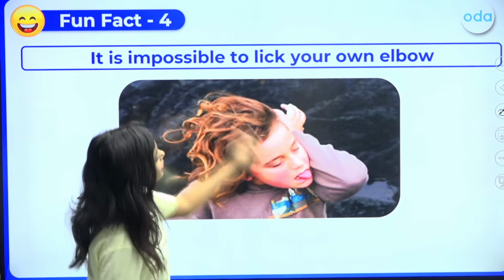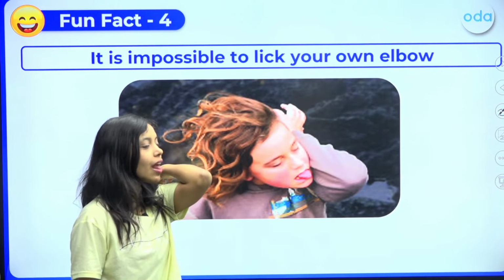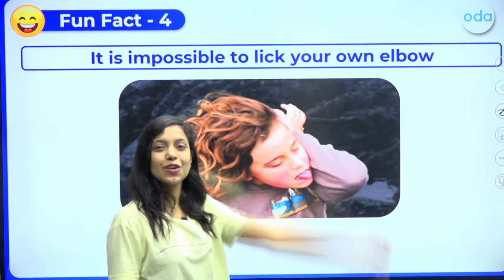So with one fun fact, I'll be ending the session. It's impossible to lick your own elbow. So you cannot lick your own elbow. This is one fun fact.